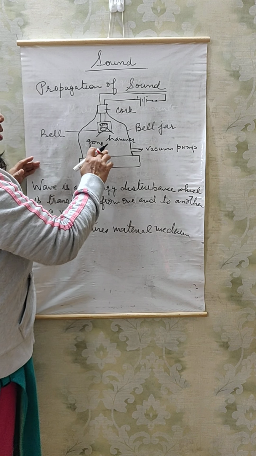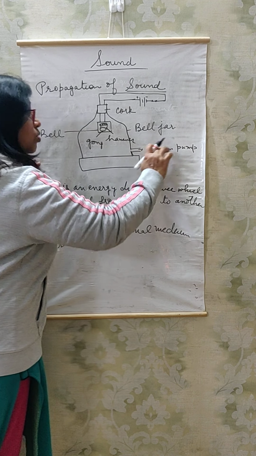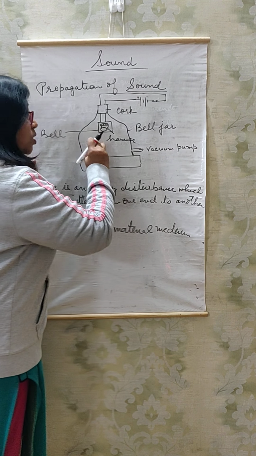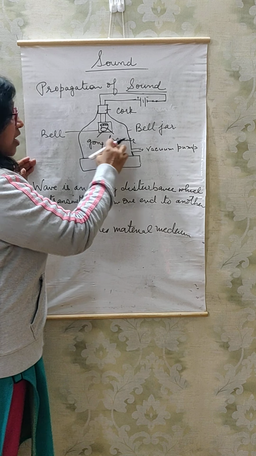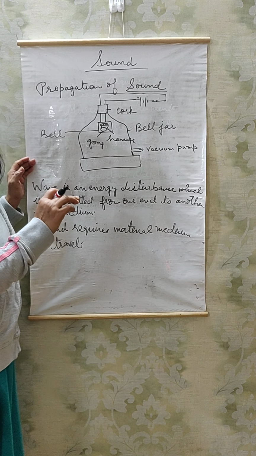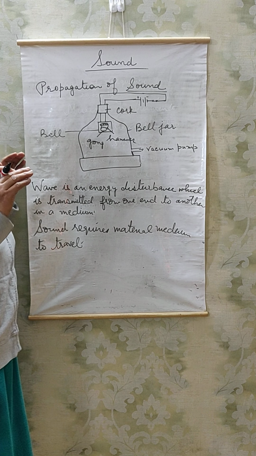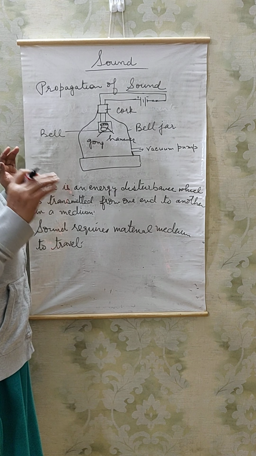Now, what do you do? You start sucking out air with the help of the vacuum pump. Try to remove the air from the bell jar. You will find that slowly the sound becomes fainter and fainter, softer.